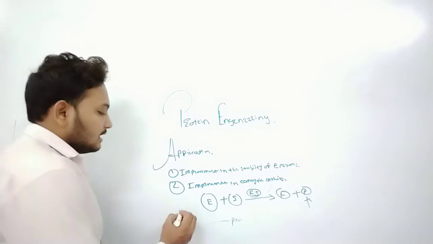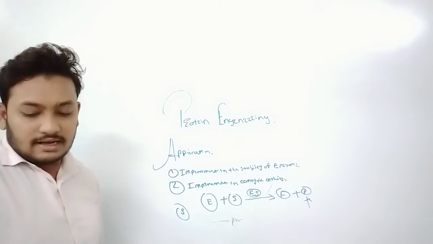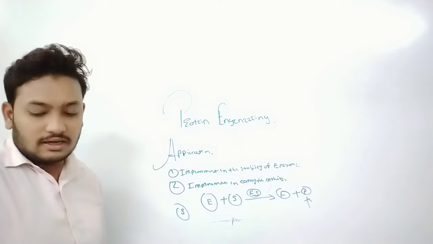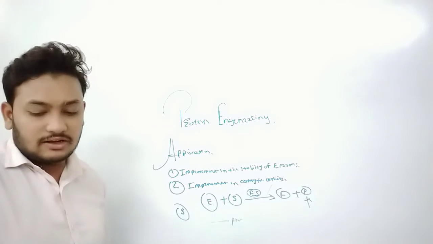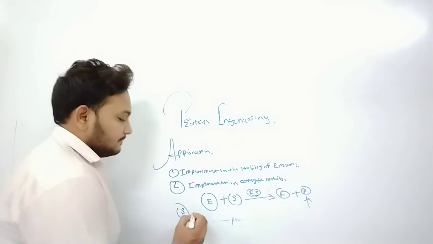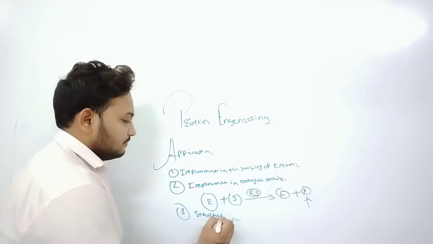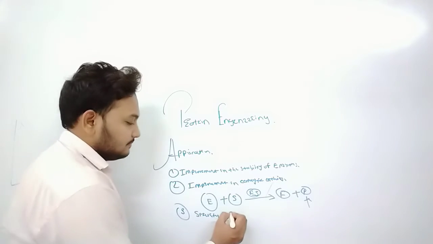Another, third application: changing the catalytic activity and substrate specificity of the enzyme. Already discussed, this is also to understand the structure activity relationship.